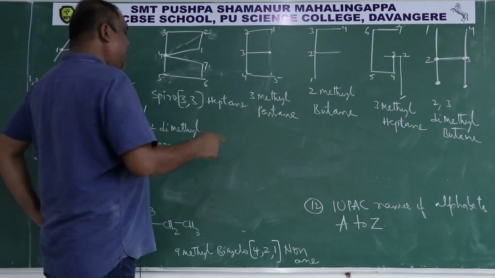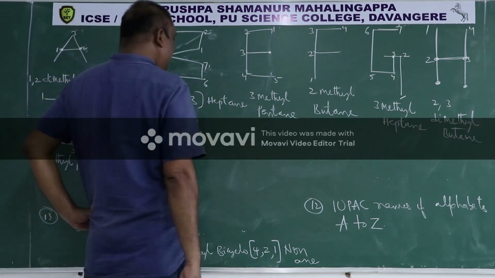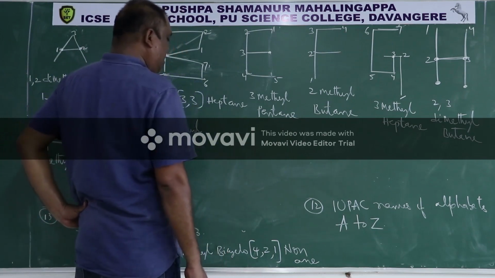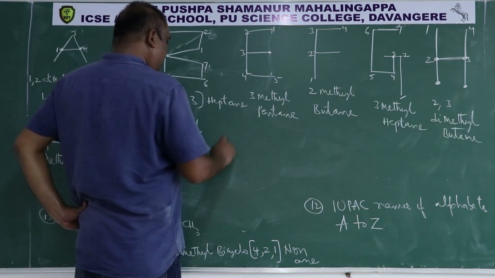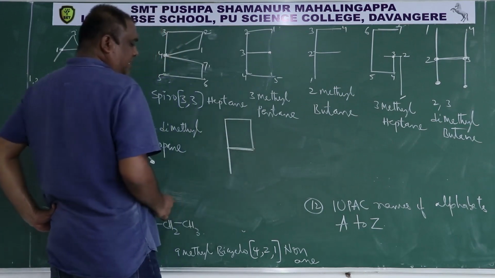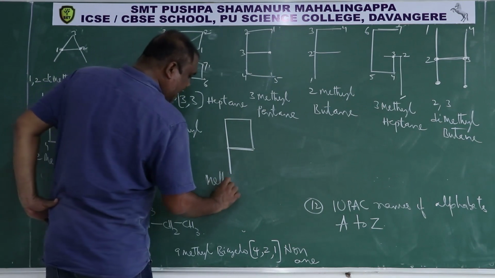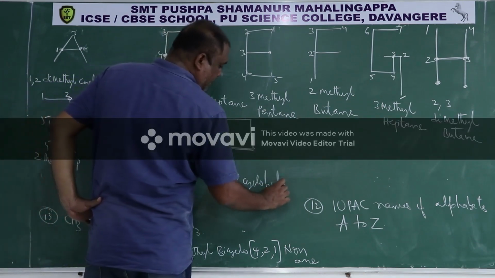Then L is propane. Then M is pentane. N is butane. O is cyclobutane. Then P. So it is methylcyclobutane.